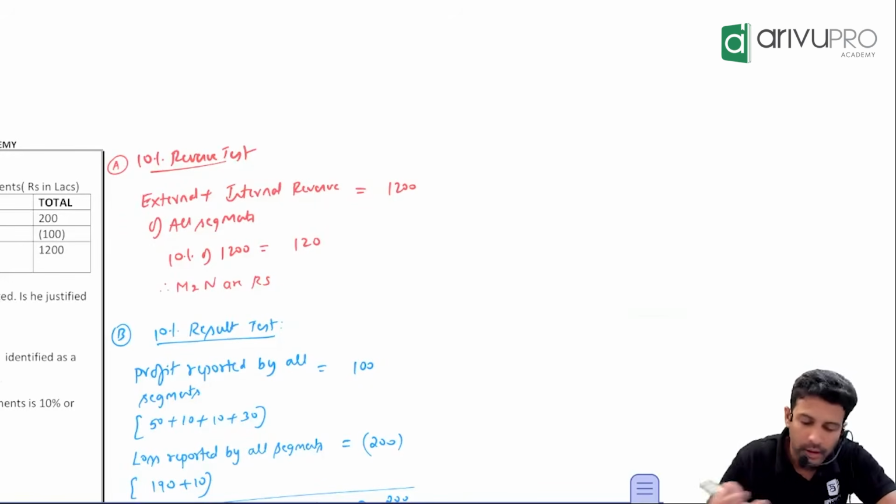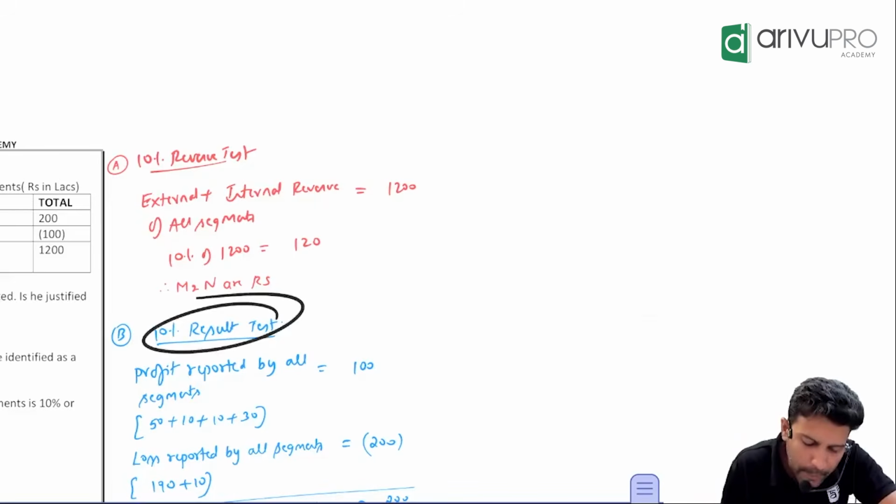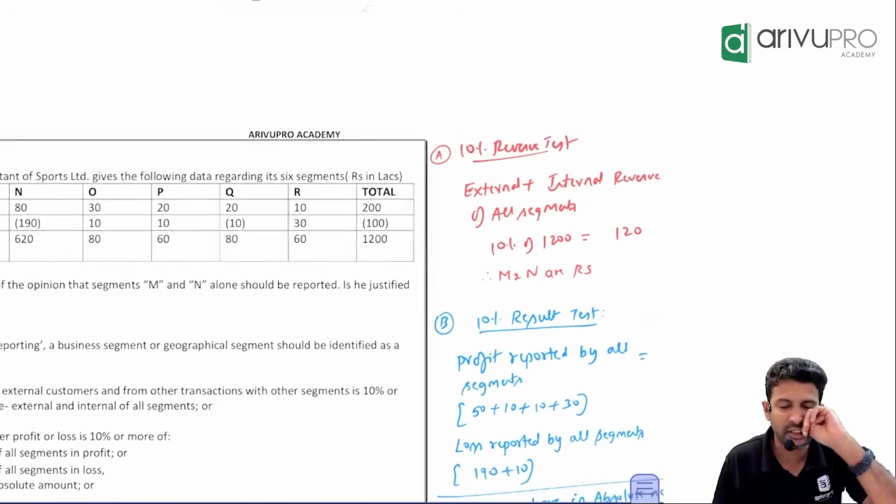Okay. Now let's do the second one. What is the second test? The result test. It's not in order, you can do it in any order. The 10% result test. For the result test, help me out. What do you do first?